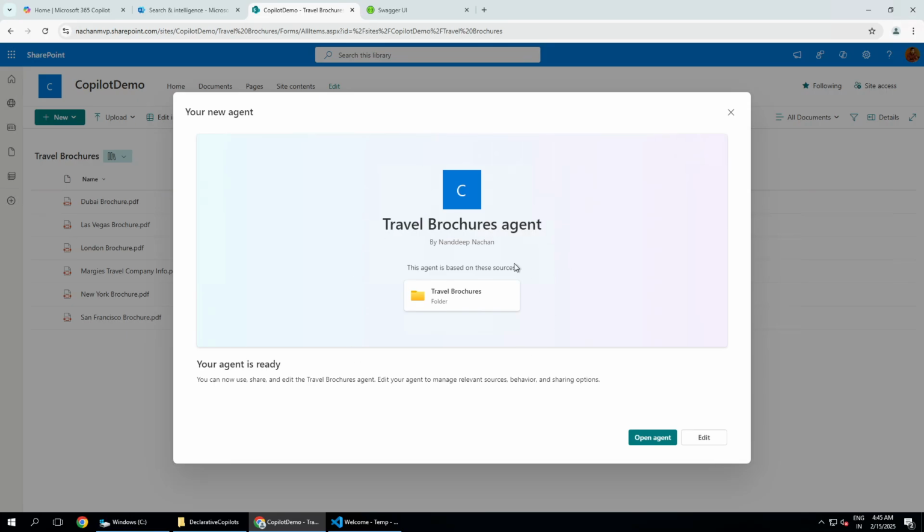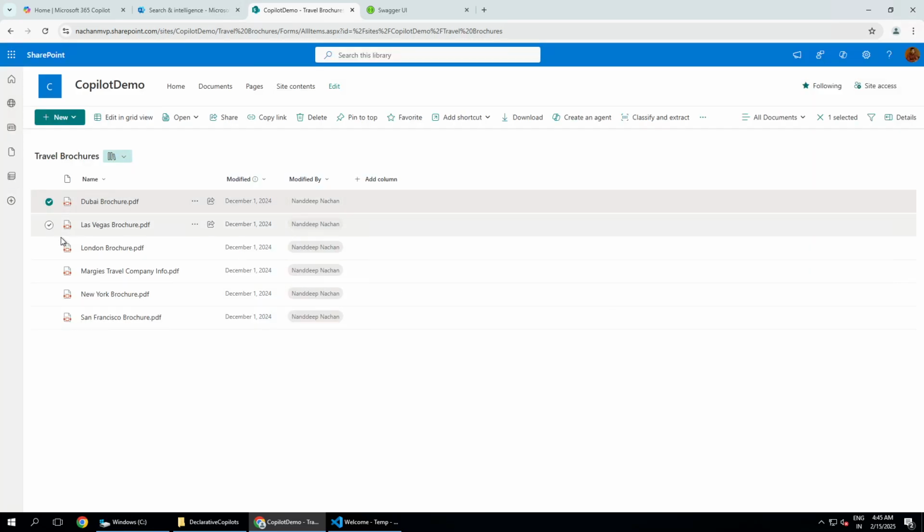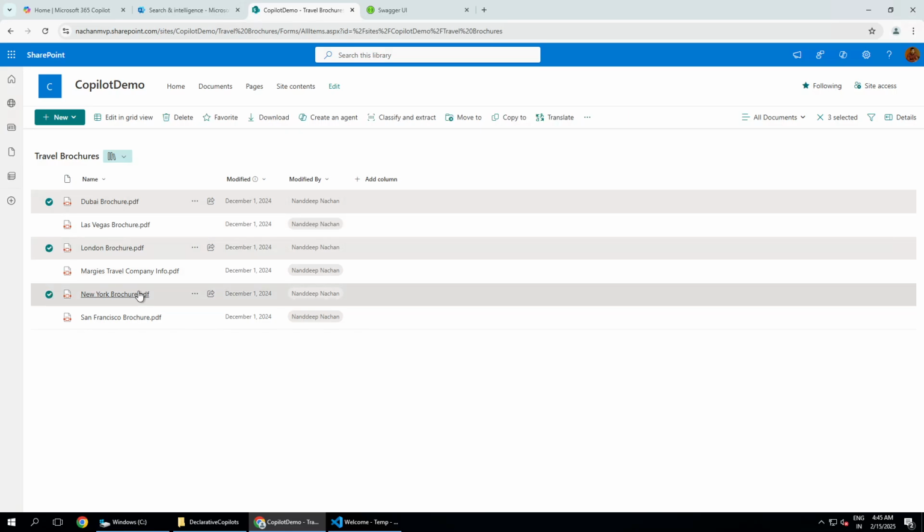You can directly create an agent on this entire folder, the travel brochures document library. Or if you just want to create an agent by selecting certain files, for example Dubai, London, and New York brochures, you can select those and then go for create agent.